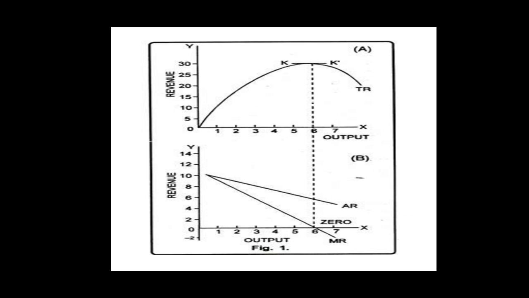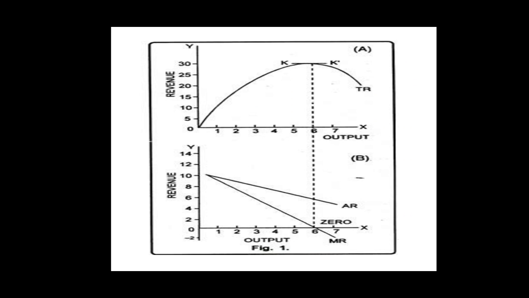Students, in part A of the figure, the total revenue curve is sloping upwards but at a diminishing rate from the origin to point K, which shows that total revenue is increasing at a diminishing rate. In such a situation, marginal revenue is falling but is positive, that is above the x-axis, as shown in part B of the figure.